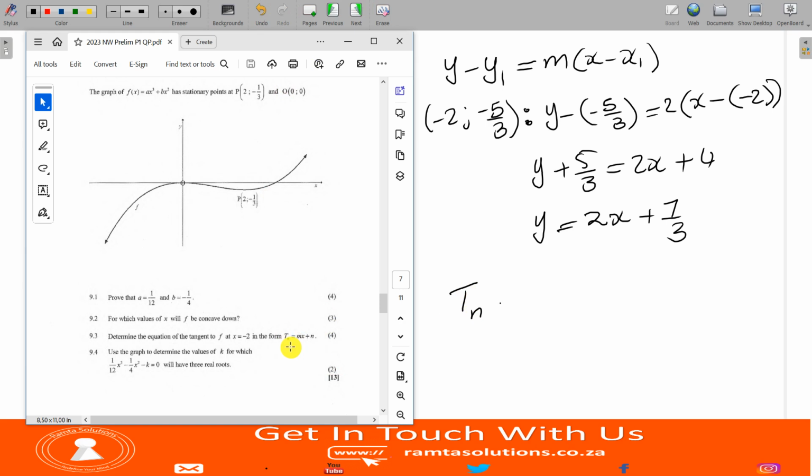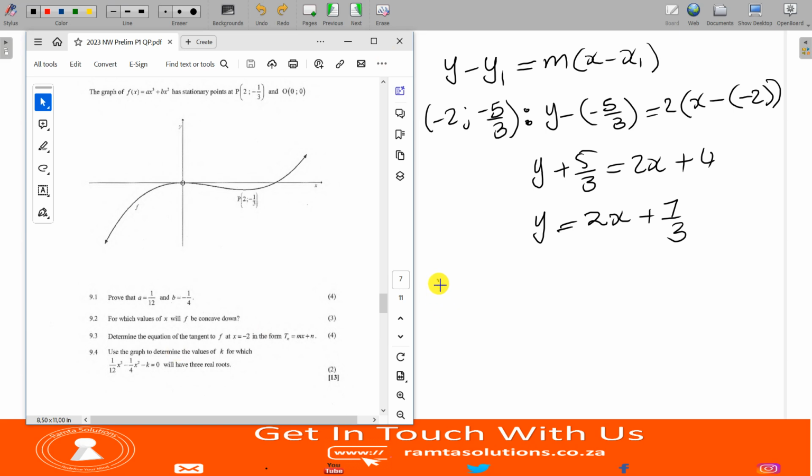What this means is that your function t varies with n. But here, it seems like the function t varies with what? It varies with x. So let me not entertain that. It's a mistake. It happens. Okay. Perfect. Now, they say use the graph to determine the values of k for which this guy minus k will have 3 roots.